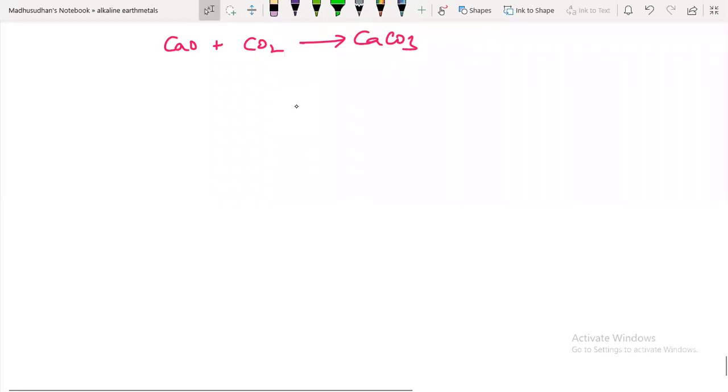Next, there is a concept called slaking of lime. What is meant by slaking of lime?